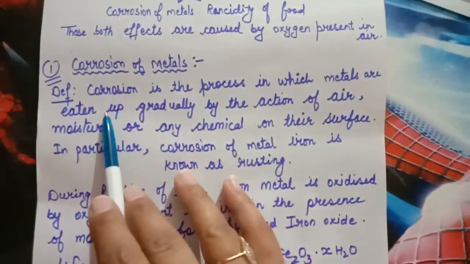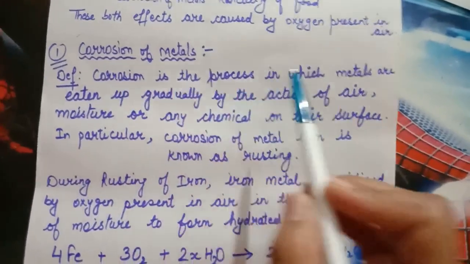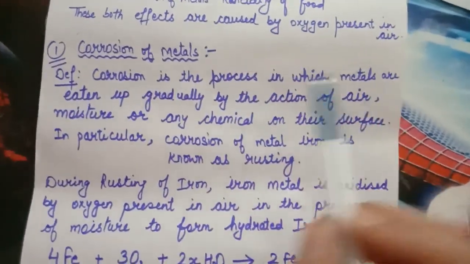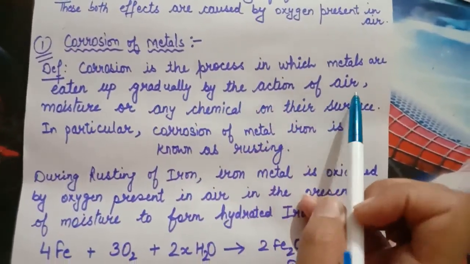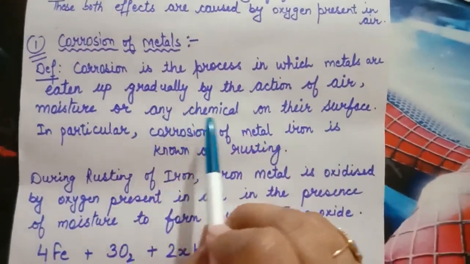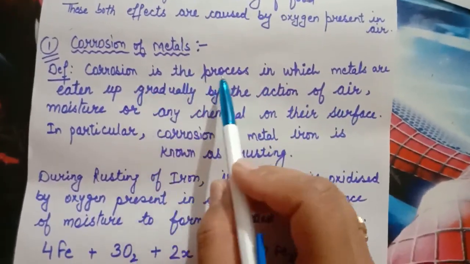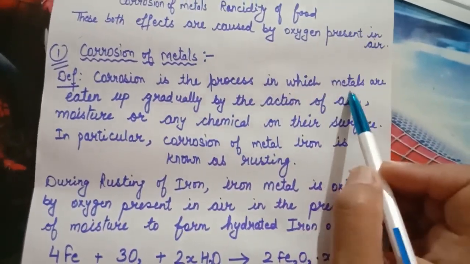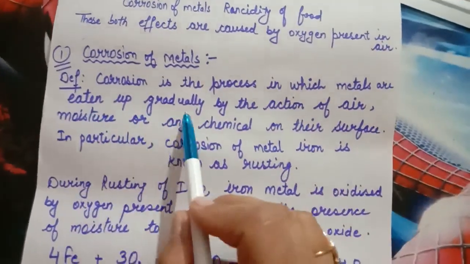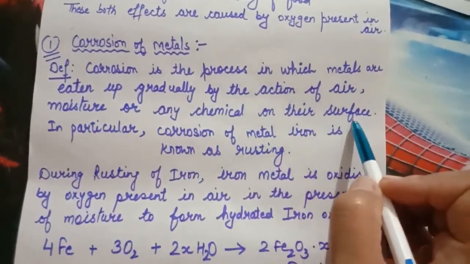First of all, we will define it. Corrosion is the process in which metals are eaten up gradually by the action of air, moisture or any chemical on their surface.